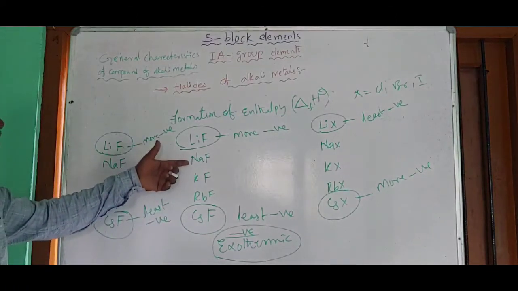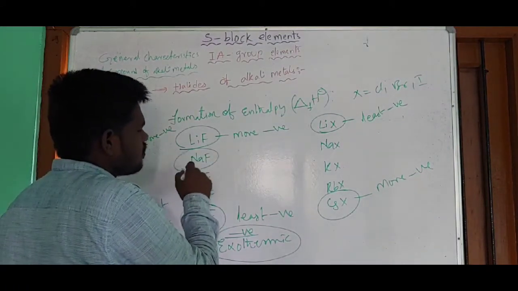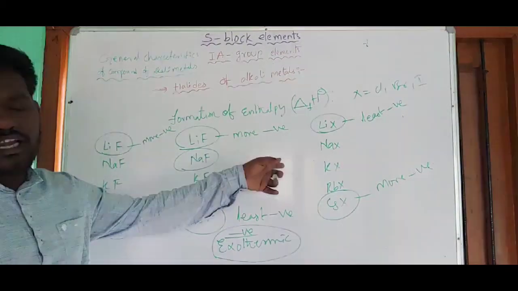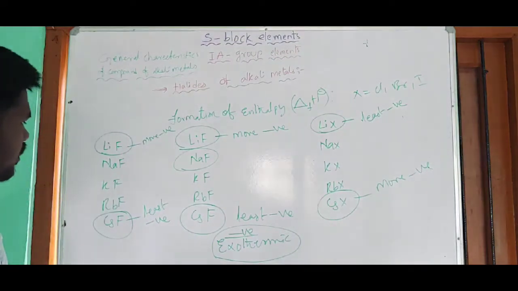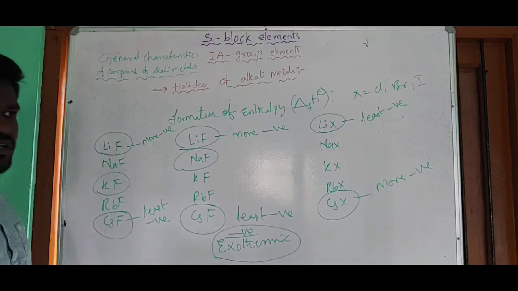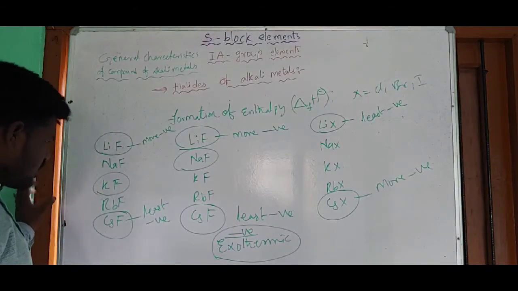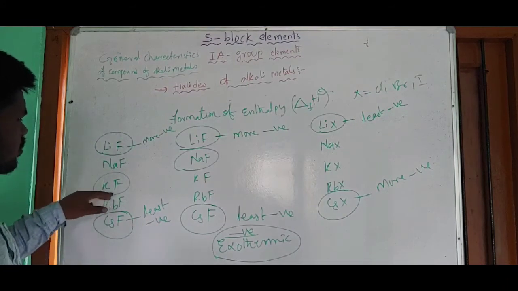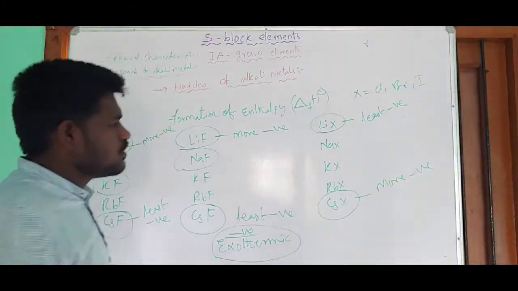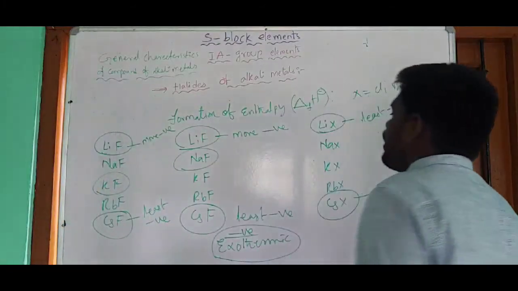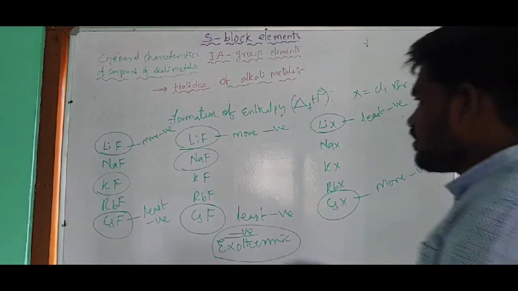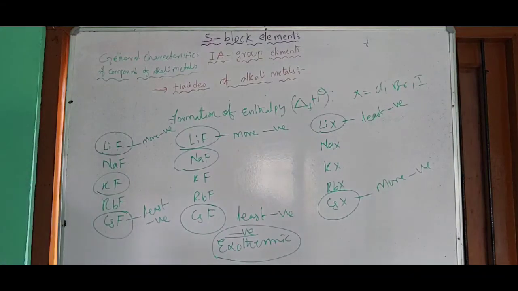If you take NaF, its formation is exothermic because some energy is liberated, giving a negative value. In the formation of KF from its respective components, energy is also liberated, so it is also exothermic. So the formation of all the alkali halides is exothermic. Exothermic means energy is liberated by the system.